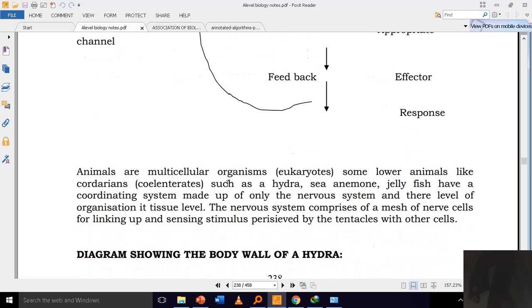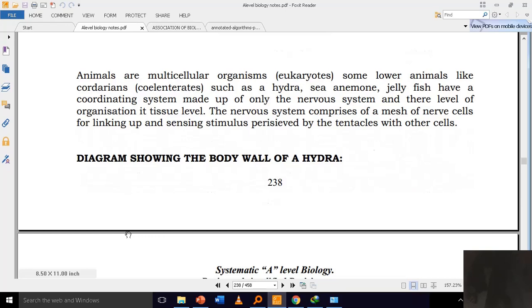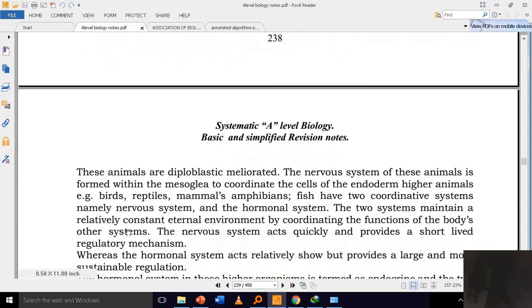Animals are multicellular organisms, that is eukaryotes. Some lower animals like coelenterates, such as hydra, sea anemone, and jellyfish, have a coordinating system made up of only the nervous system, and their level of organization is at tissue level. The nervous system comprises a mesh of nerve cells for linking up and sensing stimuli perceived by the tentacles with other cells. The diagram shows the body wall of a hydra.